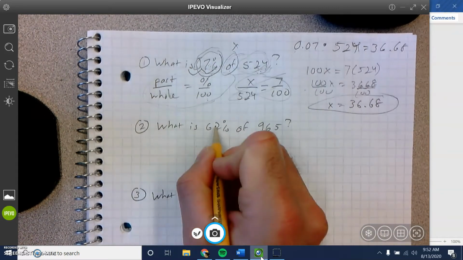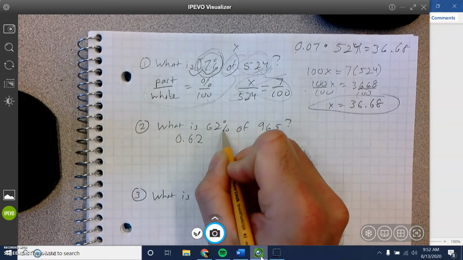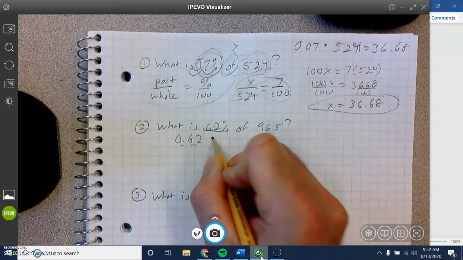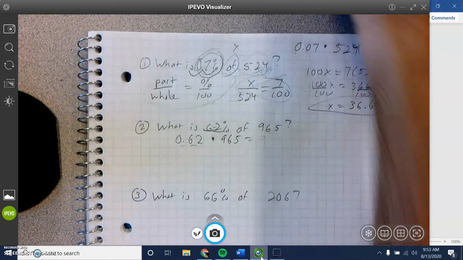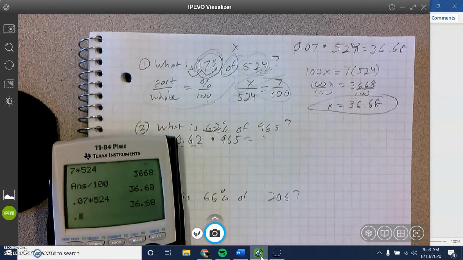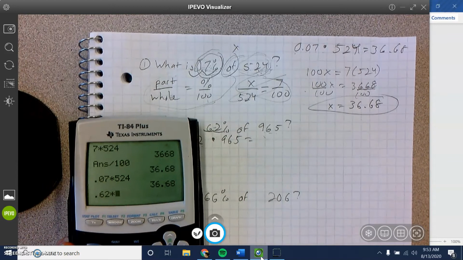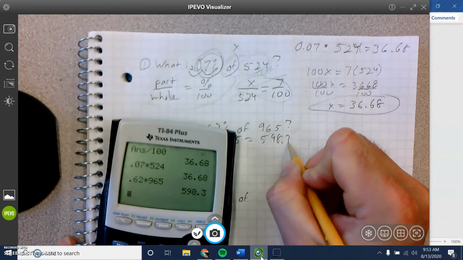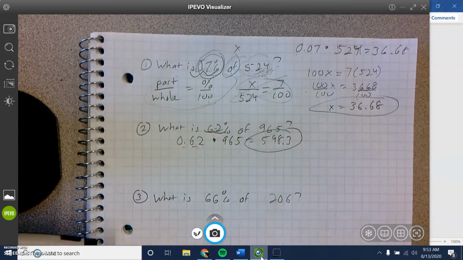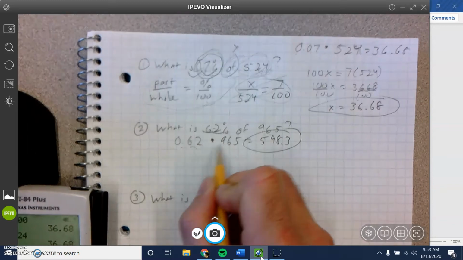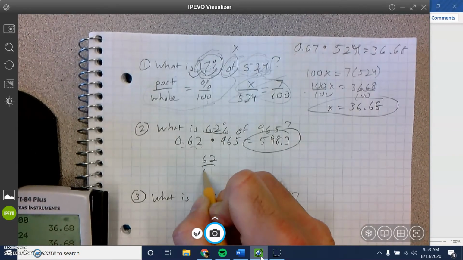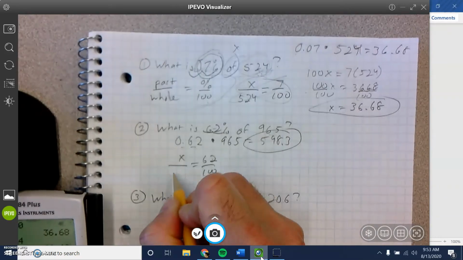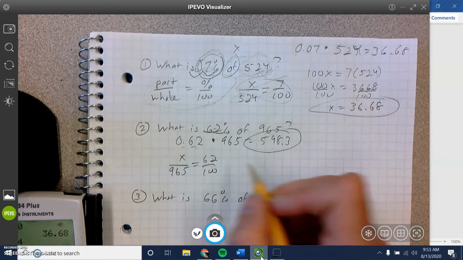All right, let's see it. Let's start with this first. Turn this to a decimal. So 62 hundredths, 62 out of 100, times 965. So 62 hundredths times 965 is 598.3. Got it. Okay, let's try the other way. So that would be part over whole is percent over 100. So percent over 100, the part is what I'm looking for, and the whole is 965.